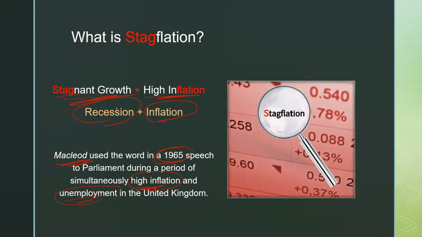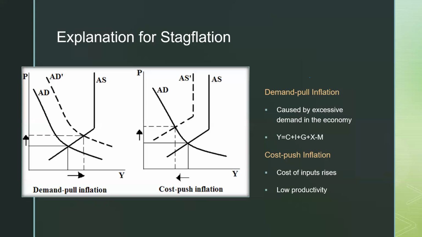So now the question is, how can it happen? In an economy, whenever the income level is going down, people don't have that much income, then at that time how is inflation going up? How does this situation arise? This is the most important thing, how this type of situation arises in an economy. So now let's talk about a very simple framework called the aggregate supply and aggregate demand framework.